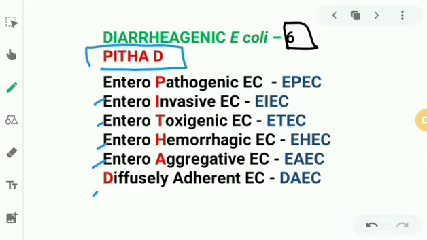Now we cultured there. We got some colony counts. You got a specific number of bacteria growing in that colony. And how to say if the number is significant or not? How to say if the person is suffering from a UTI or not? For that, we have some criteria known as the Kass criteria. So obviously, this is based on the colony count. Now, I've made an image for you to understand the Kass criteria. So let me just zoom in.